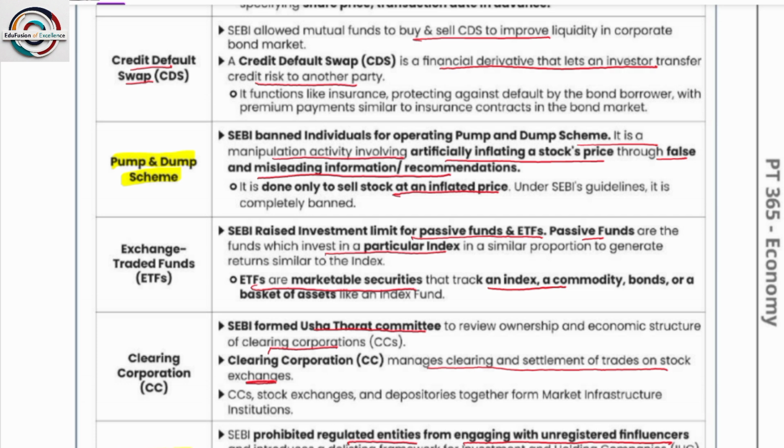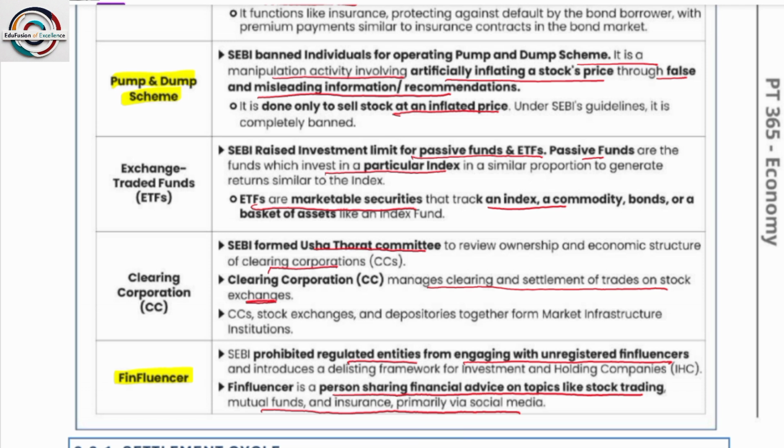Next is pump and dump scheme. What is this pump and dump scheme? SEBI banned individuals for operating a pump and dump scheme. It is a manipulation activity involving artificially inflating a stock price through false and misleading information and recommendations.